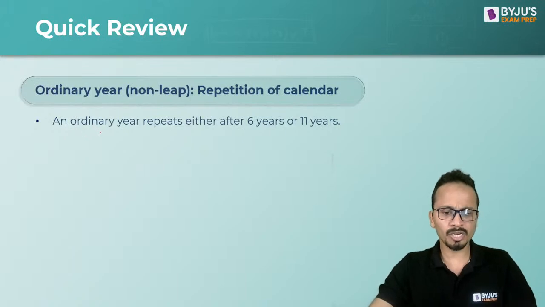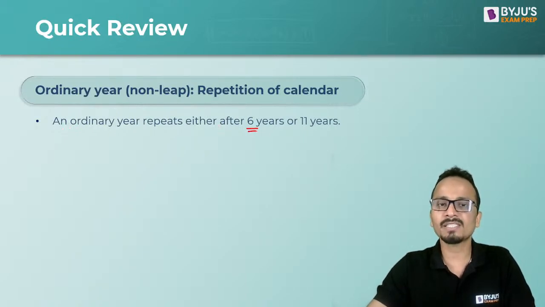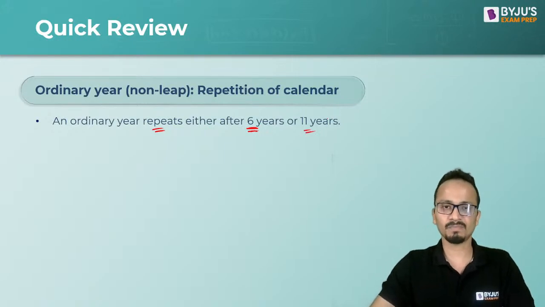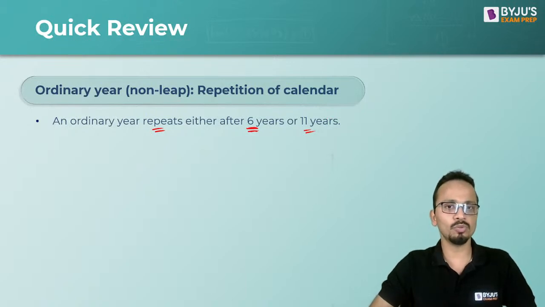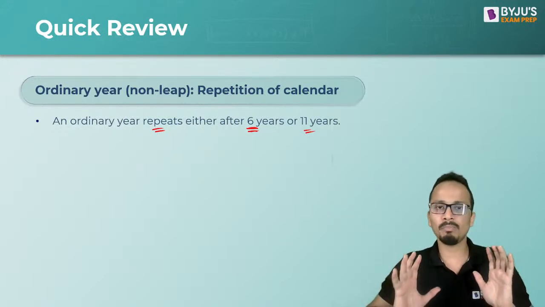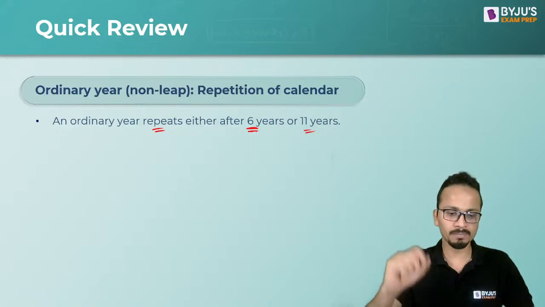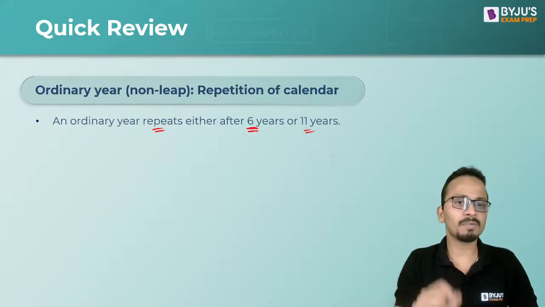For now, you can just remember that an ordinary year repeats after every 6 years or 11 years. So let's say if I talk about year 2022, the calendar of year 2022 may repeat after every 6 years or 11 years. That will be done using calculations. So don't worry, I'll be telling you the right way of picking up these questions.